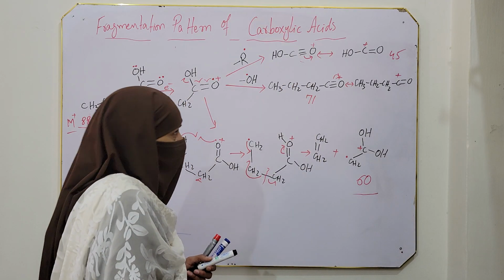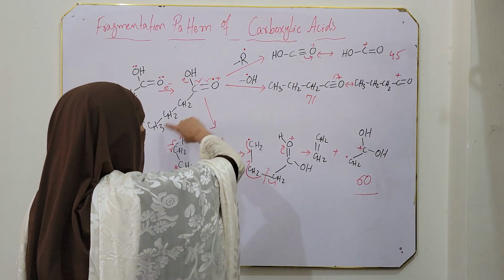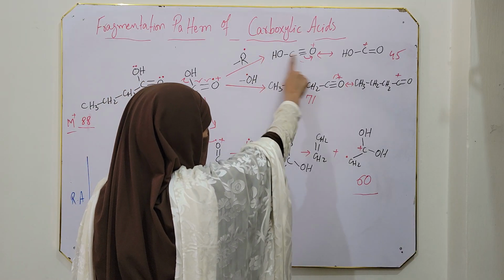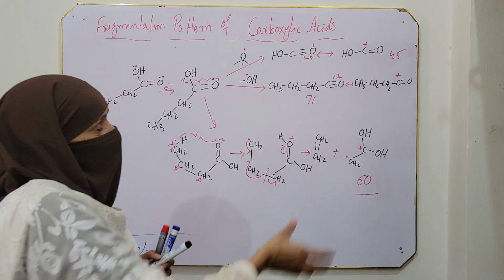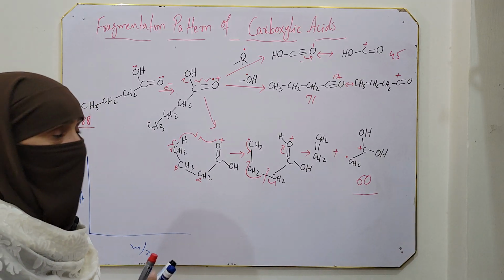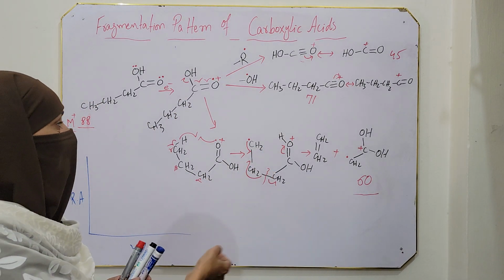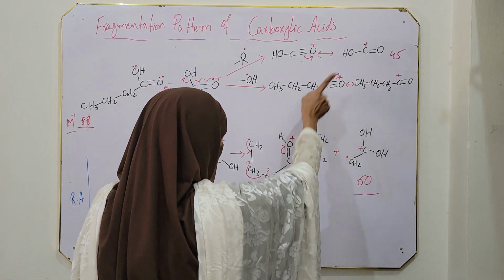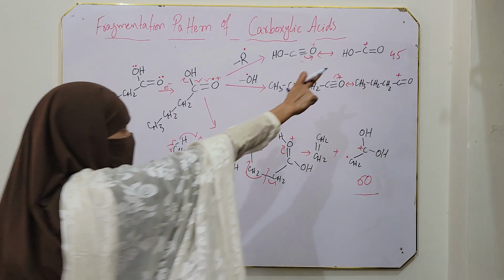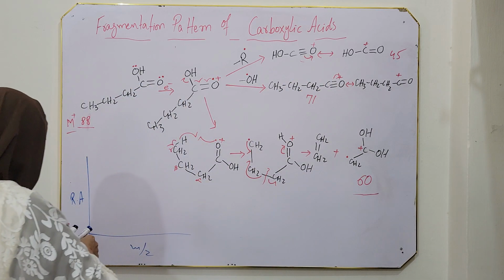Then which one will be the base peak? This peak which is obtained after minus R naught group is sufficiently strong. It is a short ion, so there is less chance for its further fragmentation, so it may be the base peak. Then second, this peak is also significantly strong, and third, this one. So I am going to declare this one, 45, as the base peak.